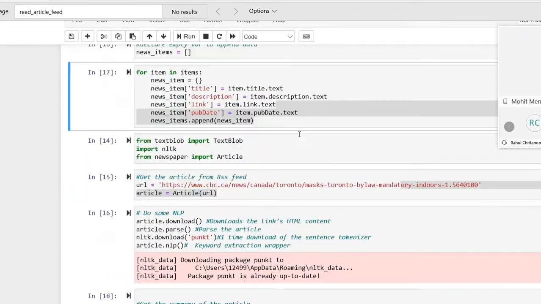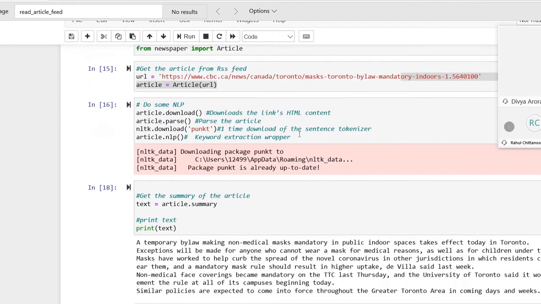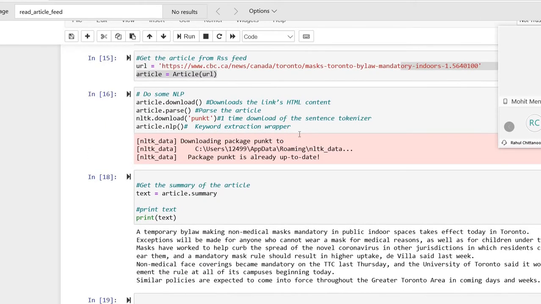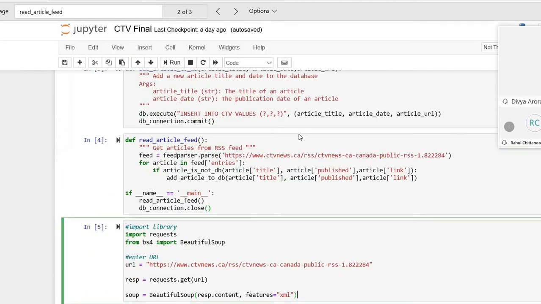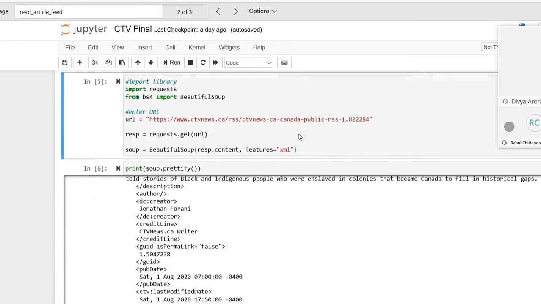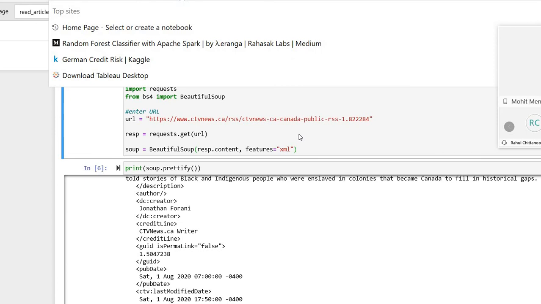Summary. The article summary has been taken, and we have performed the analysis on that. The same thing has been performed on CTV and CBC as well. This is for CTV. Over to you, Srita.